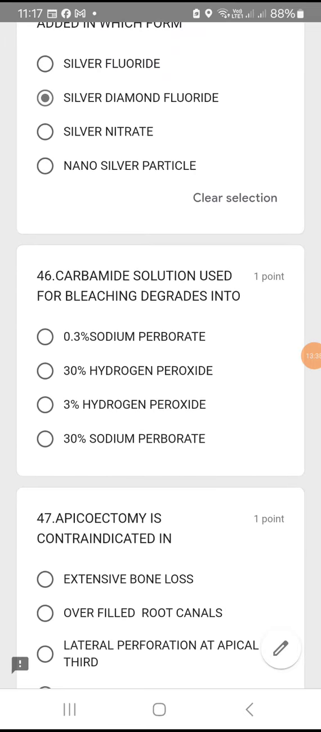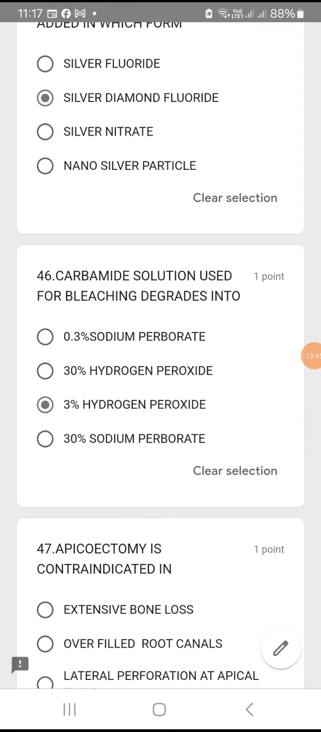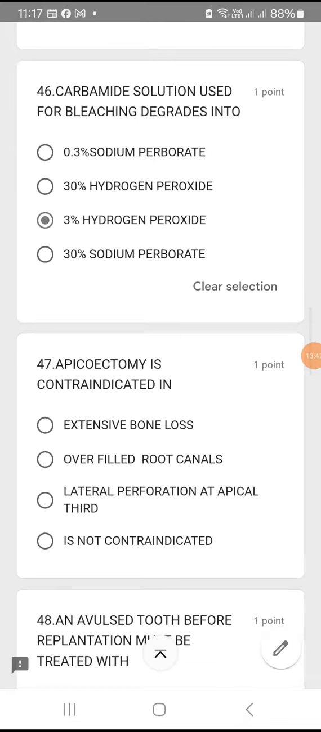Question number 46. Carbamide solution used for bleaching degrades into 3% hydrogen peroxide. Option C, 3% hydrogen peroxide.